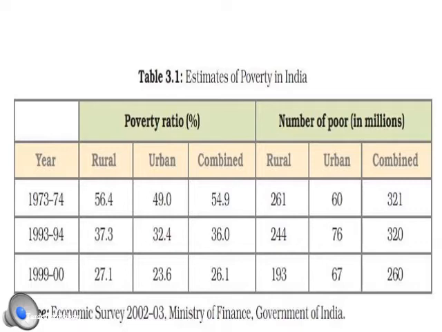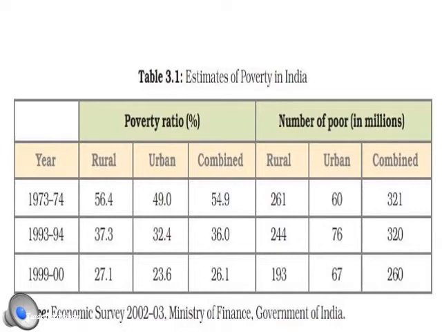If you look at the table carefully, this is given as the estimates of poverty in India. We are estimating the poverty line in India as per the survey done by the Ministry of Finance in 2002-03. Here the poverty ratio in percentage, the combined one, in 1973-74 was around 54.9%, whereas in 1993-94 it decreased to 36.0%.